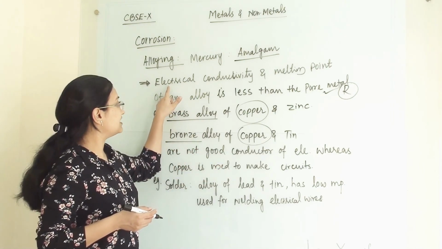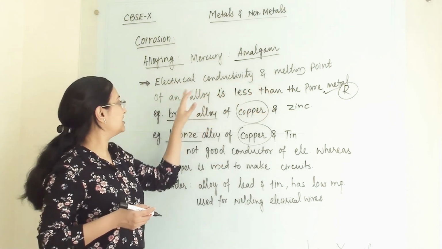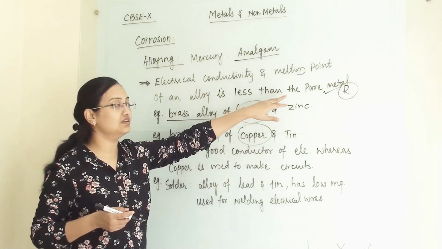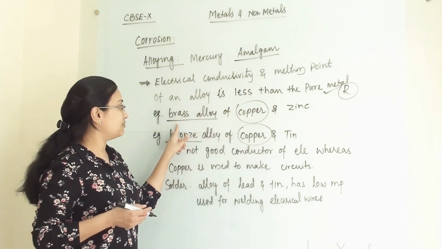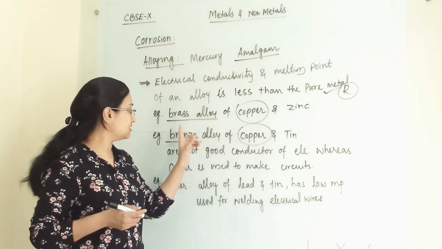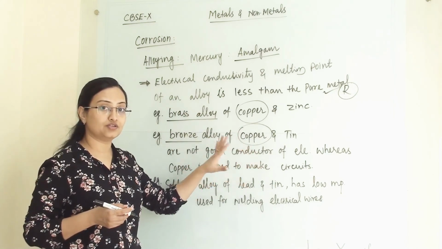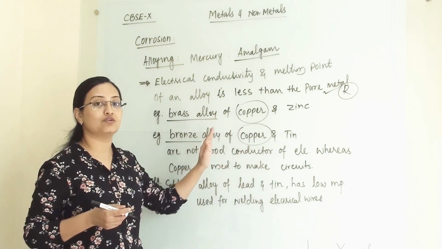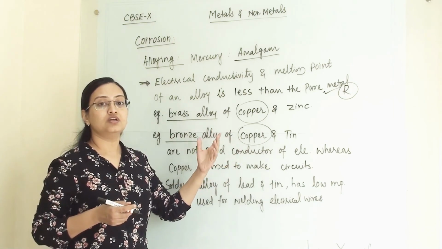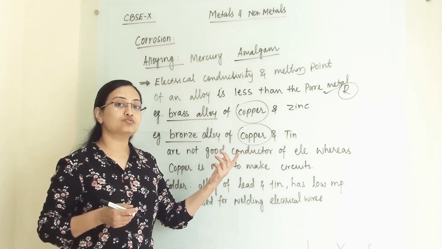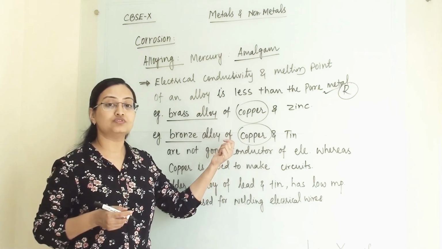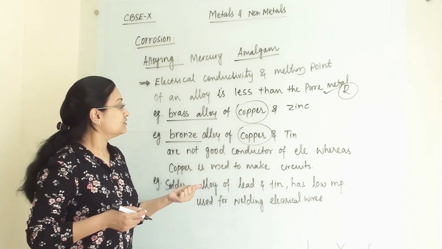We can say that the electrical conductivity and melting point of an alloy is less than the pure metal. Brass and bronze are not good conductors of electricity, and that's why we do not use them for electrical circuits.